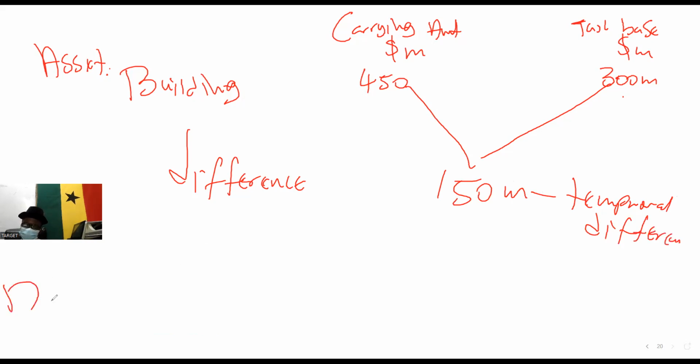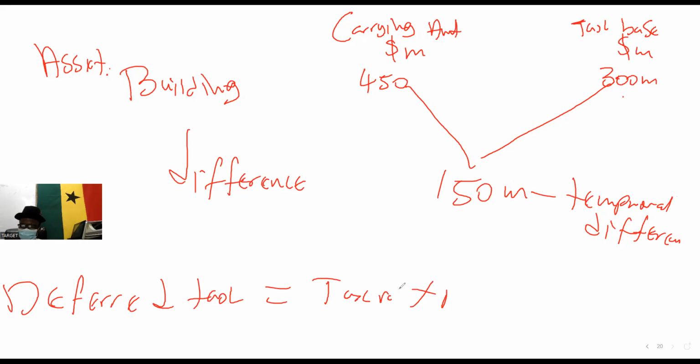Then the deferred tax is always equal to the tax rate times the temporal difference. So in this case, let's just assume that the tax rate is 25%.